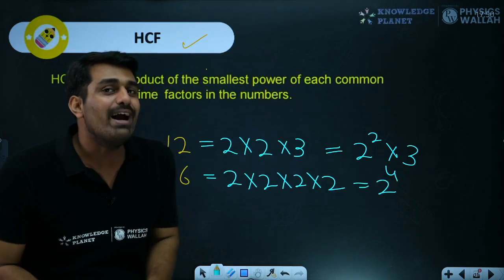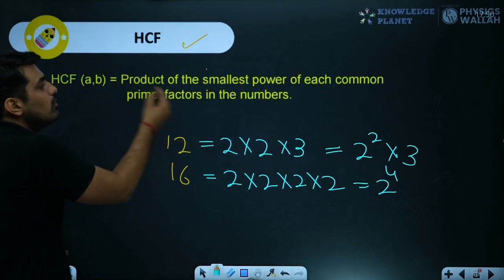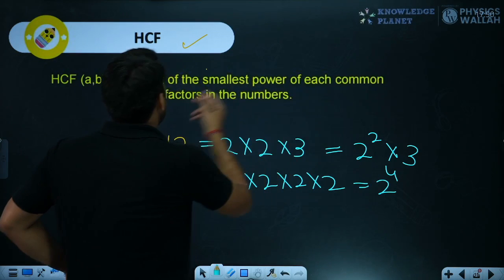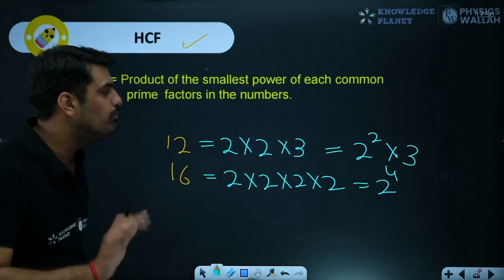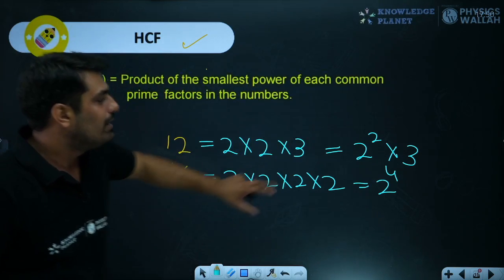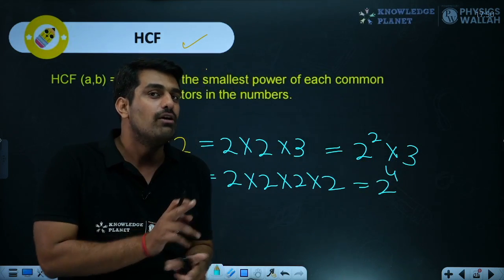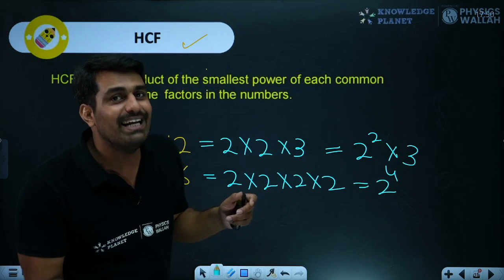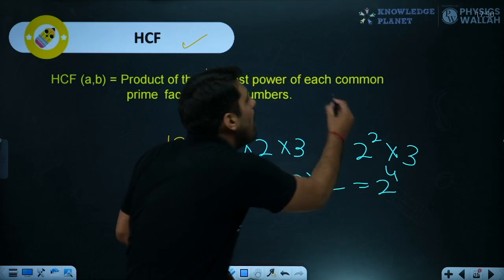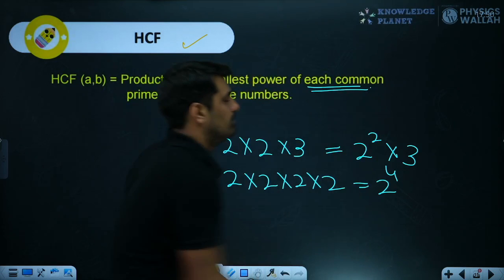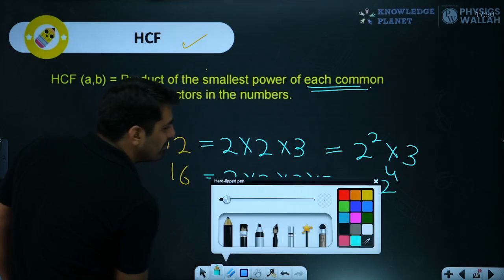Now, according to the definition, or I would say the method which we know, the product of the smallest power of each common prime factor in the numbers. Not getting anything? I'll help you out. They're basically saying that over here we have the prime factors for both the numbers. If you want to find out the HCF for both the numbers, or in case more numbers are also there, we need to focus on each common factor. Now, what common factor do we have over here? We have only one common factor, that is 2.